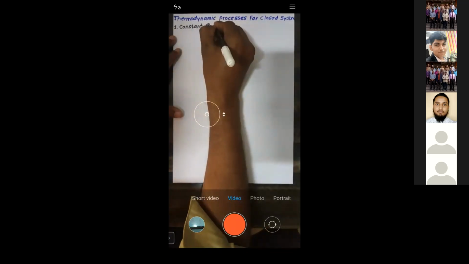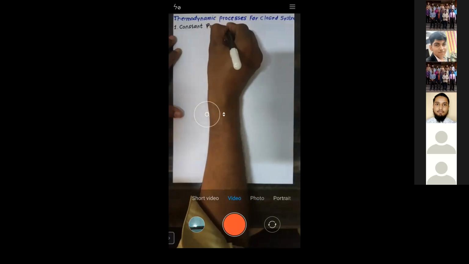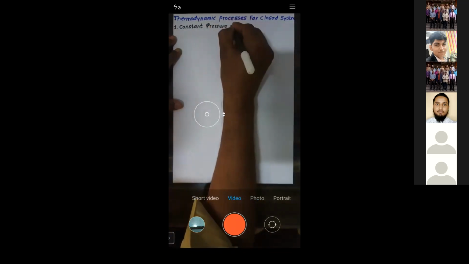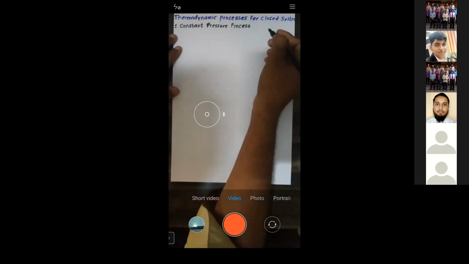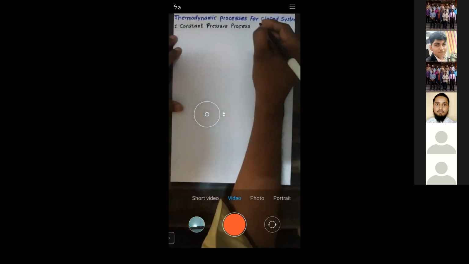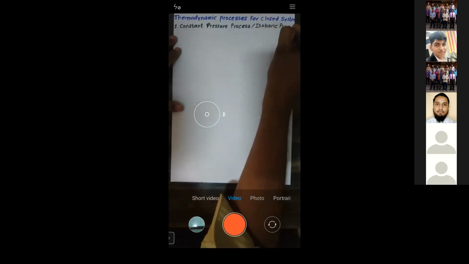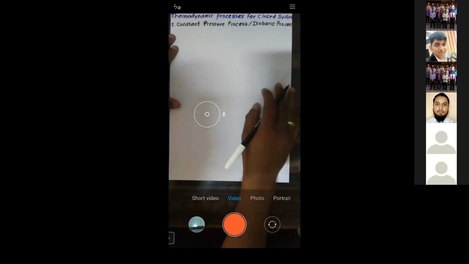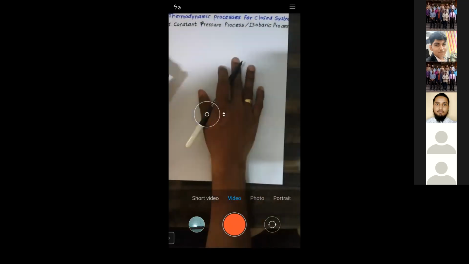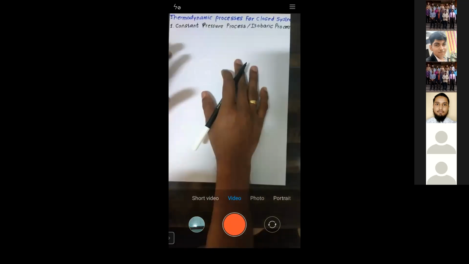I will start with the constant pressure. The first process is a constant pressure process. See, the constant pressure process is also known as the isobaric process. Okay, constant pressure process, it is also known as isobaric process.